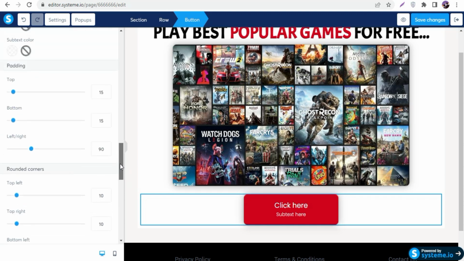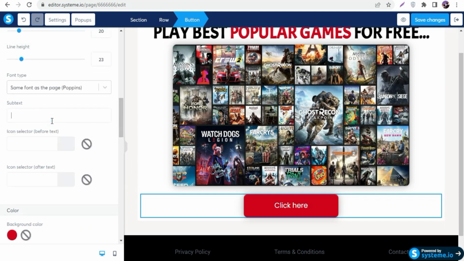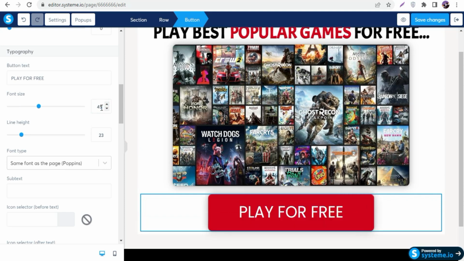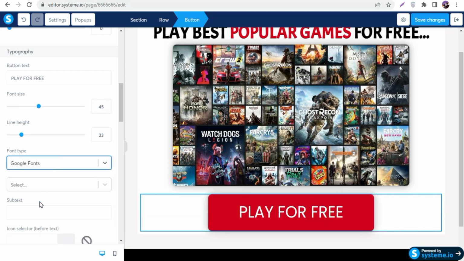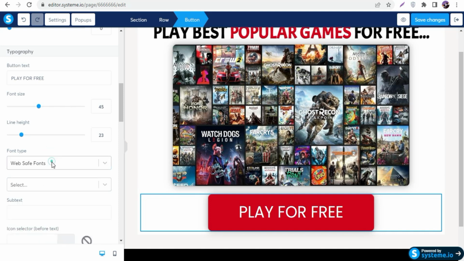Now scroll up. What I'm gonna do is remove the subtext, and now I'm gonna copy and paste my call to action, play for free. I'm gonna increase the size to somewhere around 45. I'm gonna change the font again. Let's see, okay, this doesn't look good. I'm gonna go with Google Fonts and go with Acme, because I like this.